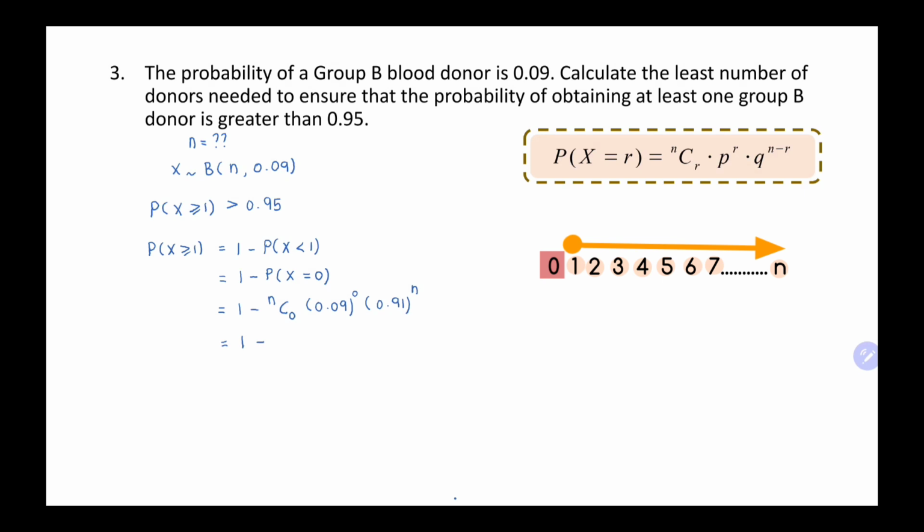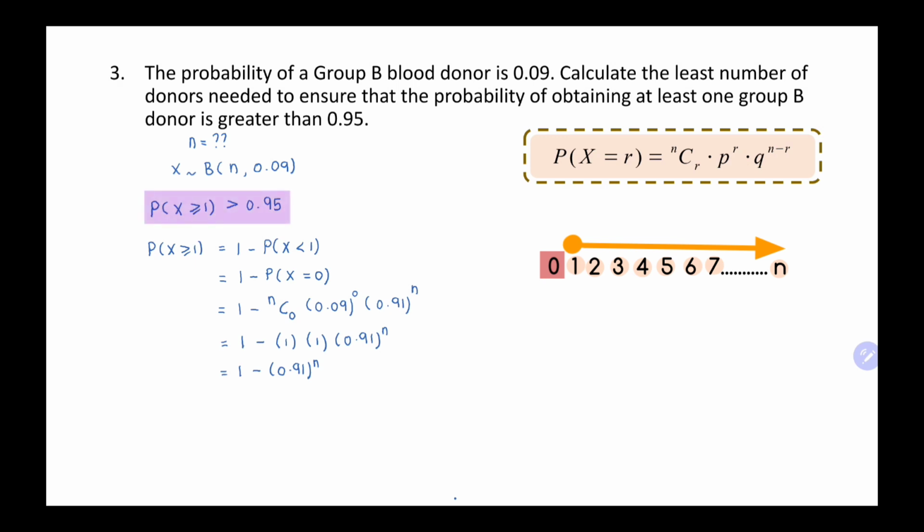Anything C 0, no matter what the value of N is, if it is C 0, we get 1. And 0.09 power of 0 is also 1. So this one is 1, this one is also 1. So we just have 0.91 power of N. Then 1 minus 0.91 power of N.